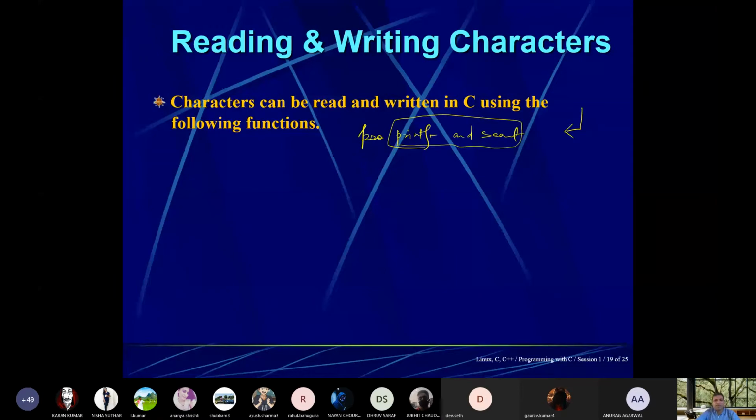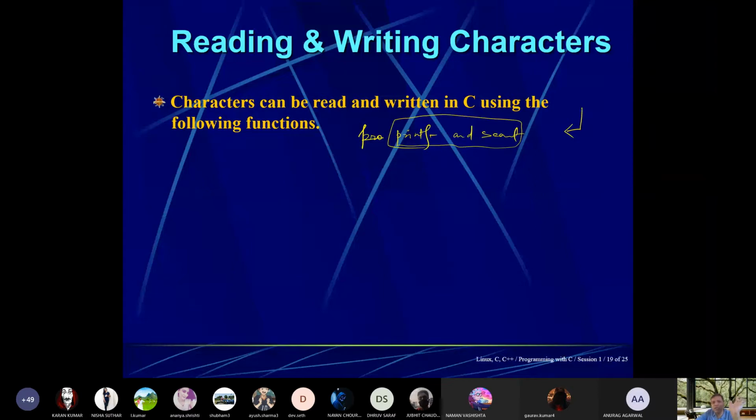Reading and writing characters. So many WhatsApp messages are coming. Why? I don't know. So let me mute all the tabs. You were also going to show how to use Code::Blocks, how to make a program from the start using Code::Blocks. Okay, I'm using Code::Blocks. Just finish, because 6 slides are there and these are very small.